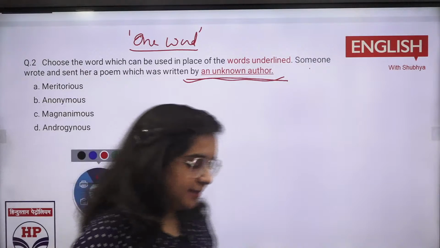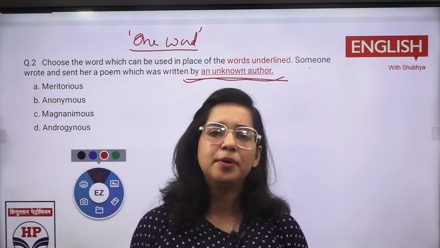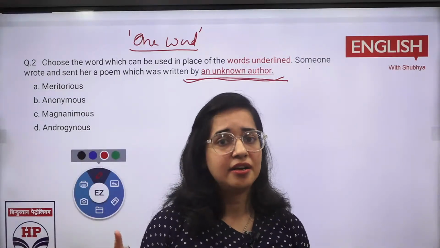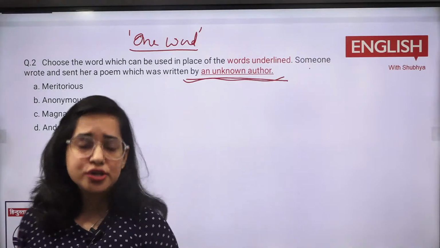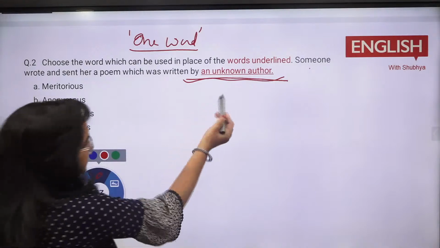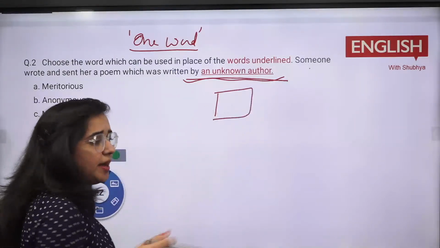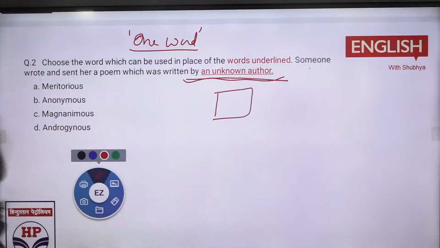Like sometimes, there are some people who donate and they don't tell us that they are donating. They don't come in front of you. So the ones who do not come in front of you, you get something and you are not told by whom you got it. So what is it? This is B option. Everyone is answering B. Very nice.